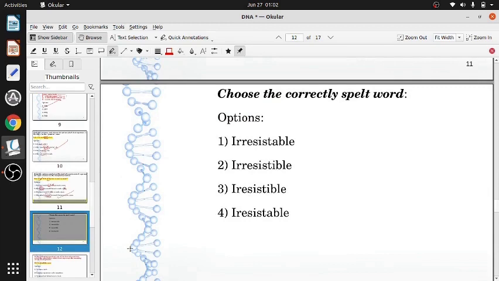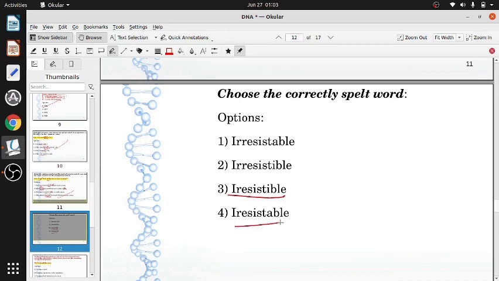Choose the correctly spelt word. Out of the options for irresistible, you will have to choose the correct one. Irresistible indicates double R. The correct pronunciation gives correct spelling. So both of these options, which contain a single R, we reject.